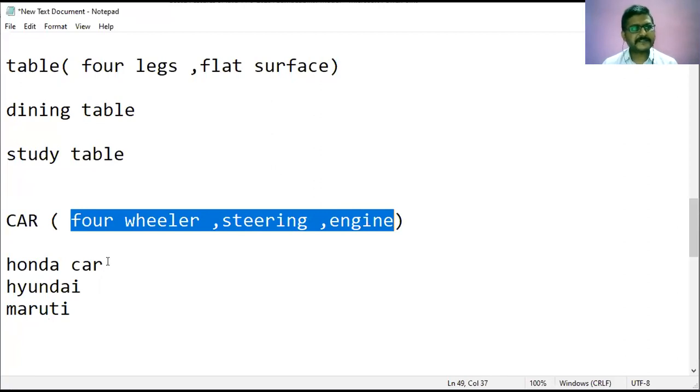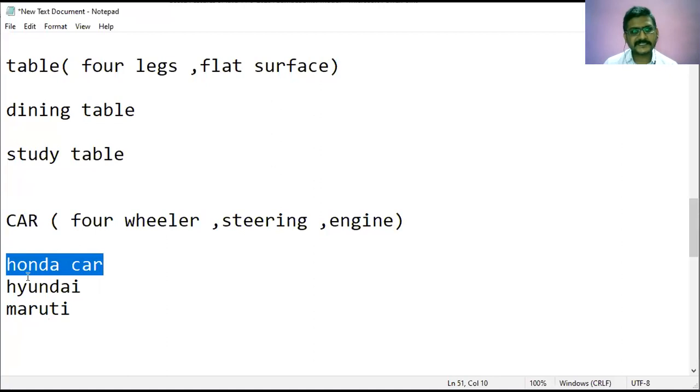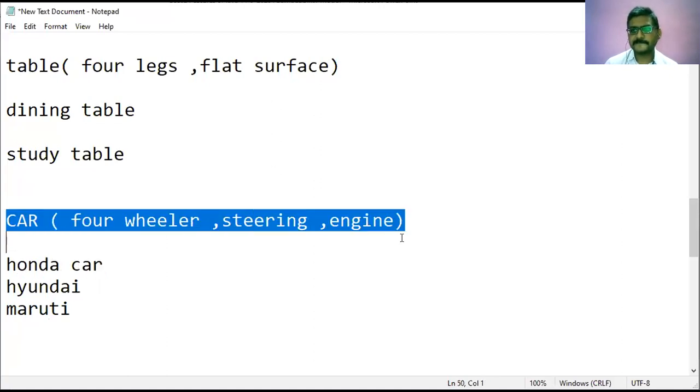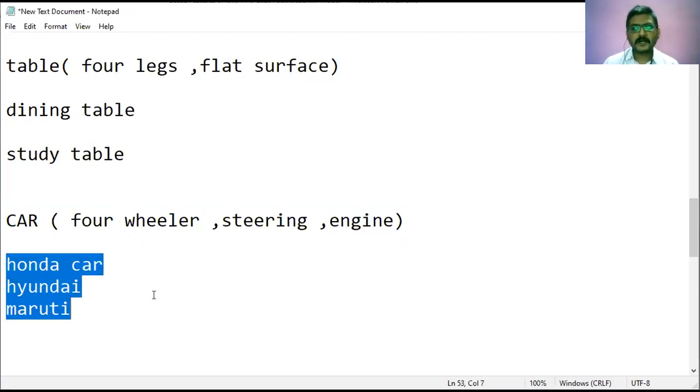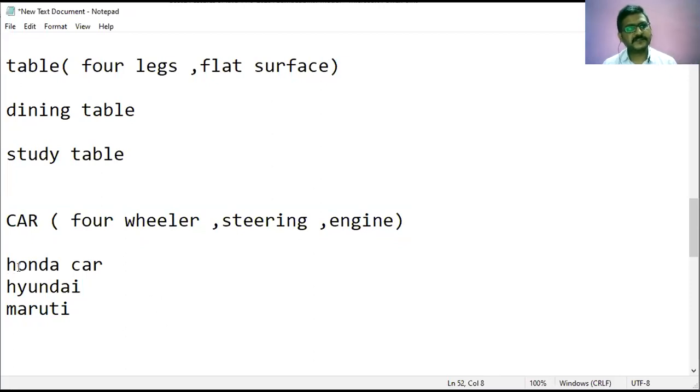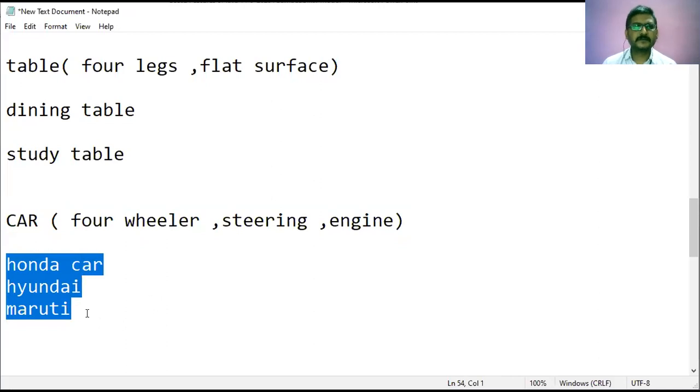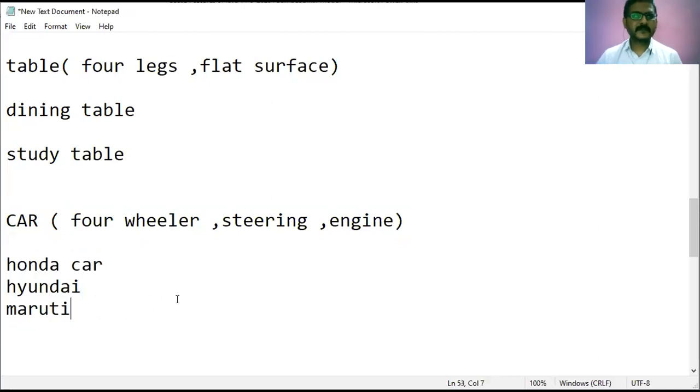Now, if the manufacturer of a Honda uses the same properties, then we call it an object of that car. Now, this is a class we can say. These are the common properties grouped into one unit called a class. Based on that class, objects have been designed. The object may be anything: any manufacturer who uses the properties of a car and wants to develop a physical entity, then it is called a Honda car, Hyundai car, Maruti or any kind of car. I think it is clear regarding the class and the object.